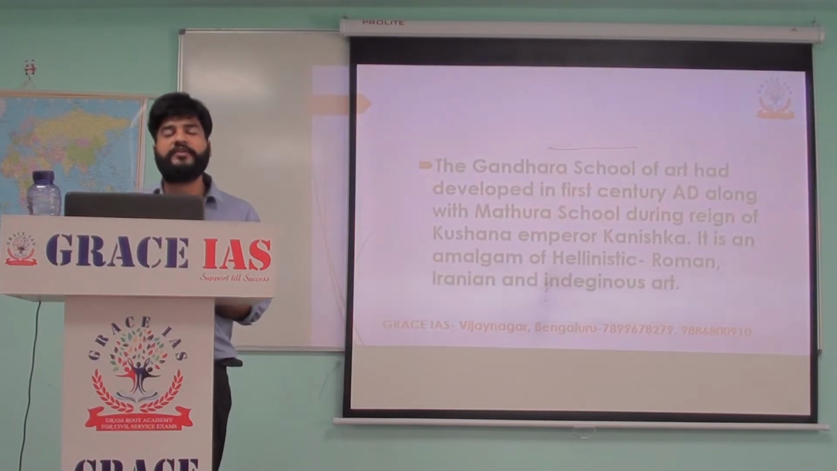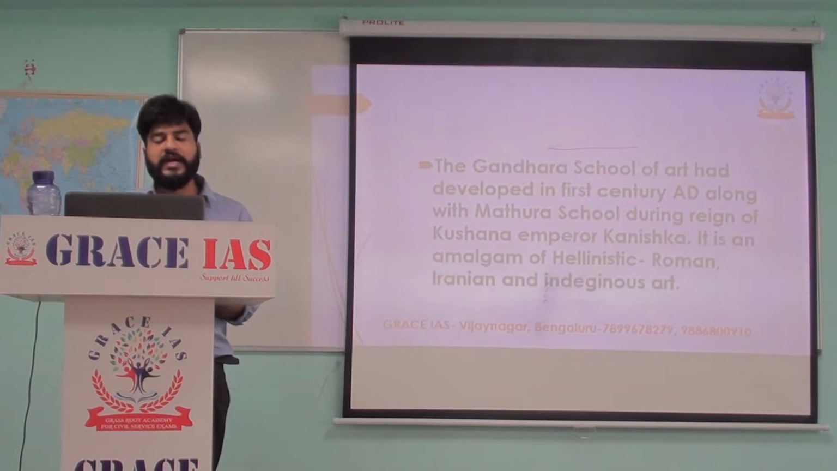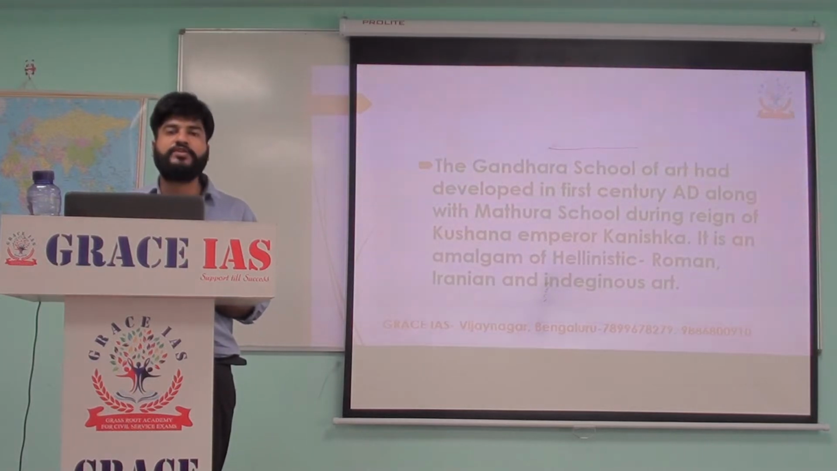The other way of writing the introduction is this: the Gandhara school of arts developed in the 1st century AD along with the Mathura school during the reign of Kushan Emperor Kanishka. It is an amalgamation of Hellenistic, Roman, Iranian and indigenous art. So the empire of the Kushans, and especially Kanishka, was a very big empire, and two of the capitals of this empire were Mathura and Peshawar. Peshawar is in the Gandhara region.